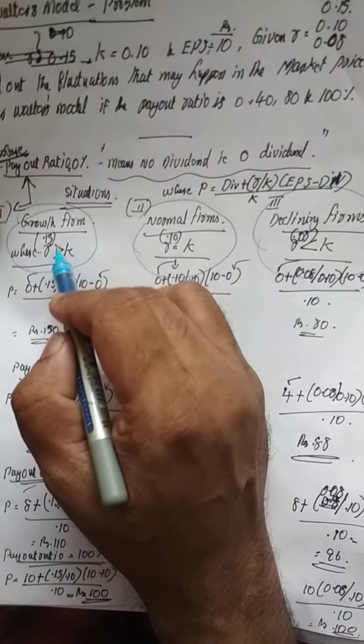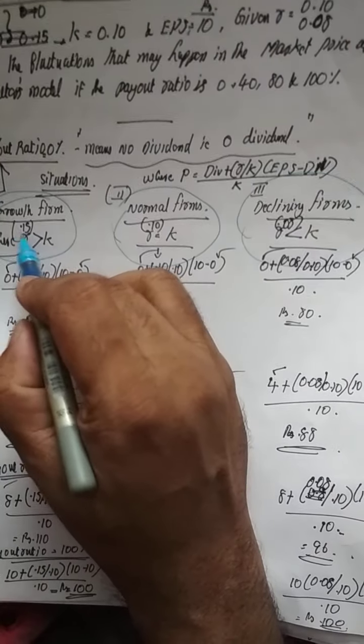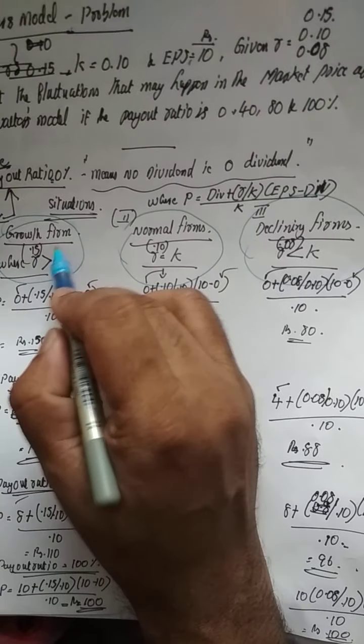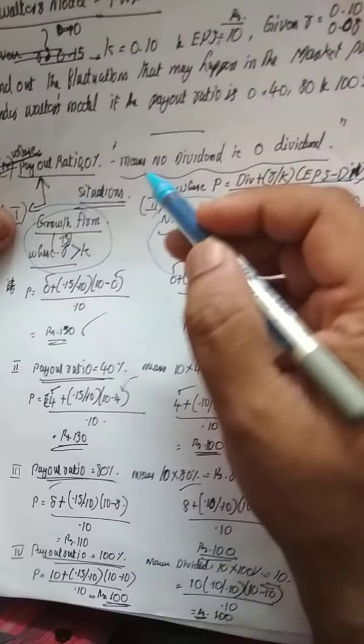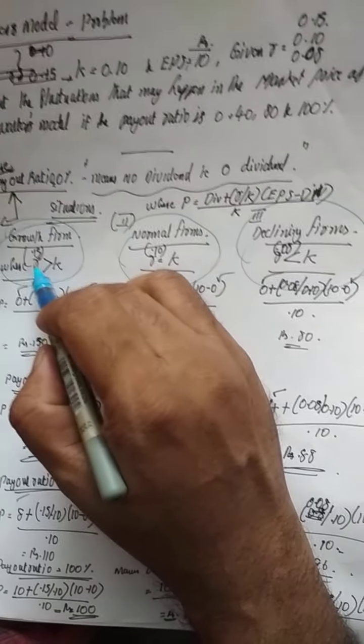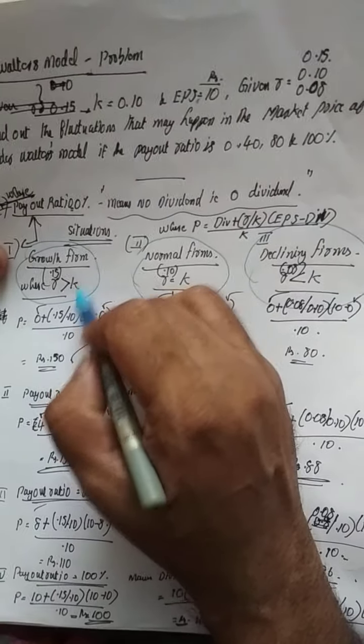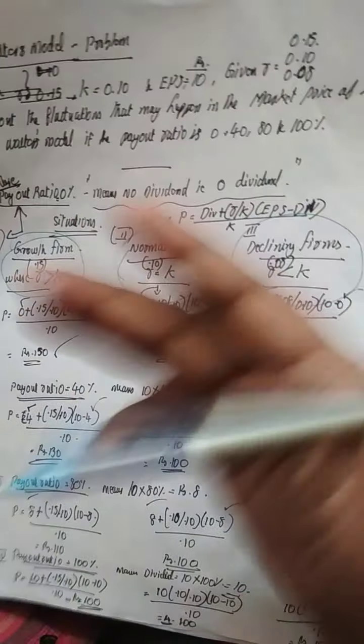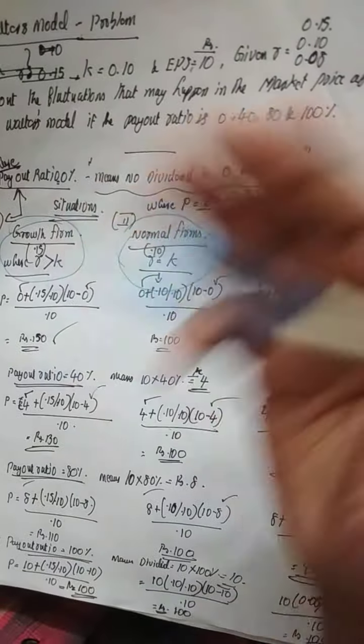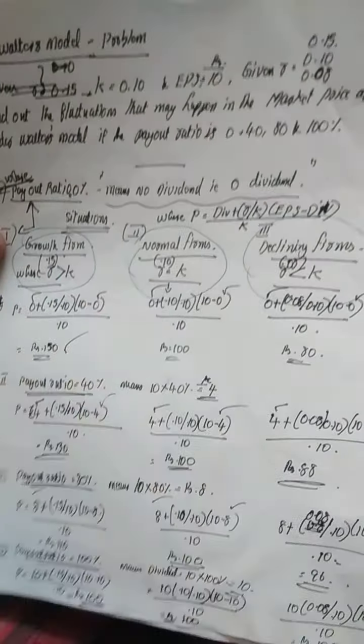This we have studied in capital budgeting. If R is greater than K, such firms are known as growth firms. That is, return on capital is greater than cost of capital. The firm is running in profit, or the investments are viable. Such firms are growth firms.